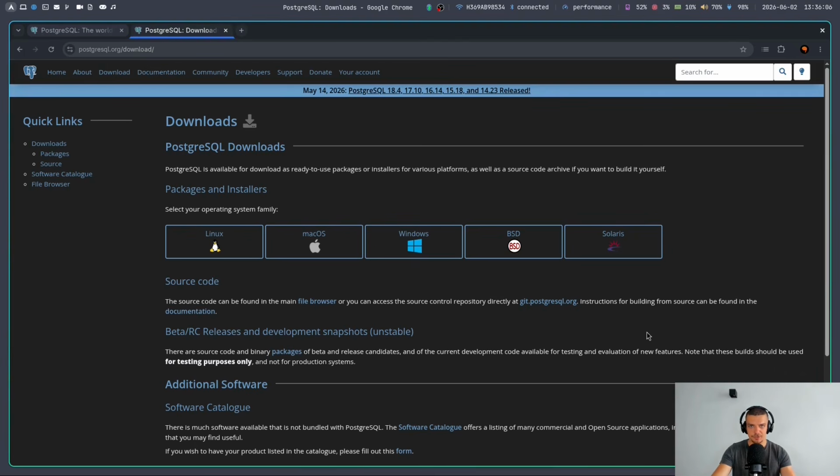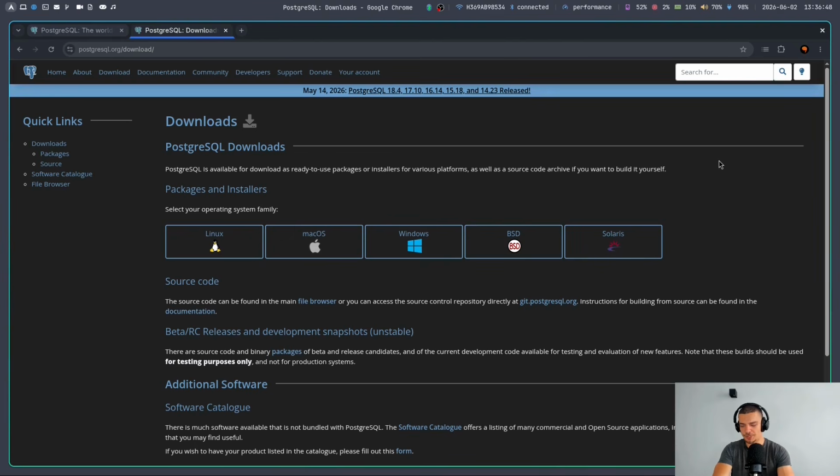If you're not familiar with Docker, if Docker scares you, if you don't want to use Docker, no worries, you don't have to use Docker in this video today. I'm going to show the setup. If you're not using Docker, just skip it, install it normally, use it on your system. If you want to use Docker, just follow the steps. The reason I'm using it is because it's just easy to set up and I don't want to install Postgres on my system. But just choose the operating system that you're using, choose the package manager that you're using, and install Postgres onto your system.